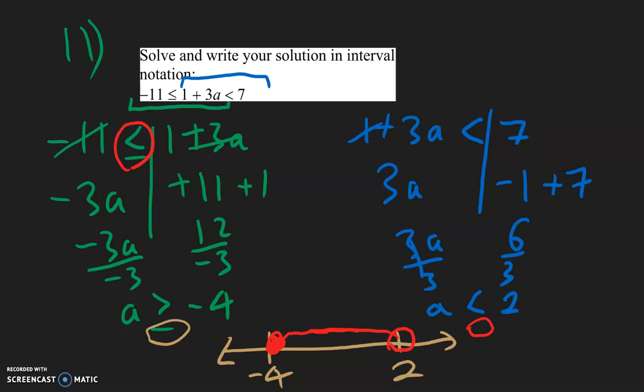And now to write the interval notation of this answer. So filled-in circle means a bracket, so bracket at negative 4. And open circle means parentheses, so 2 with a parentheses. So this is the answer in interval notation.